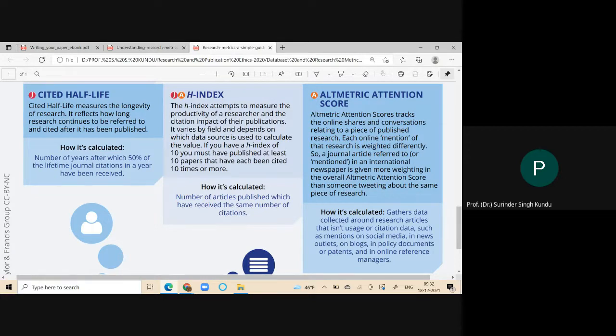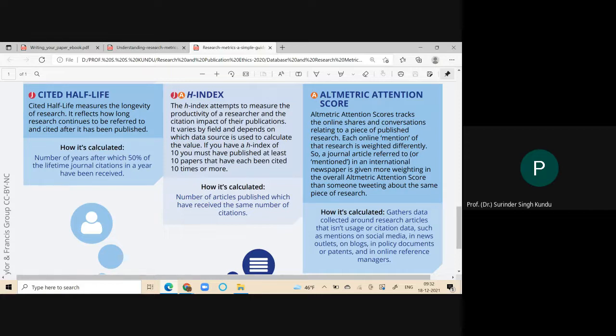It is meant to say, suppose my paper was published in 2013 and up to 2020 there are only 11 citations. Then I have to divide this on the basis of the years. How many citations are there in the first 5 years and how many citations in the last 5 years.